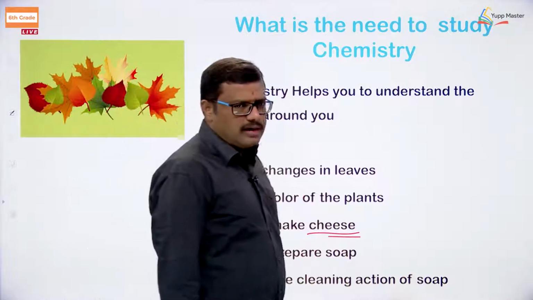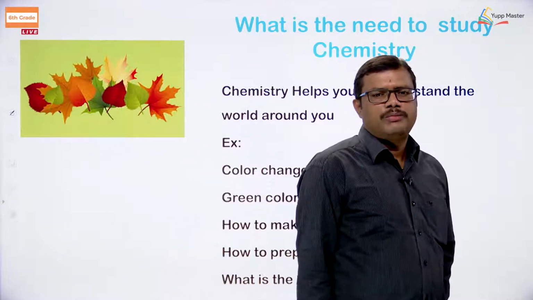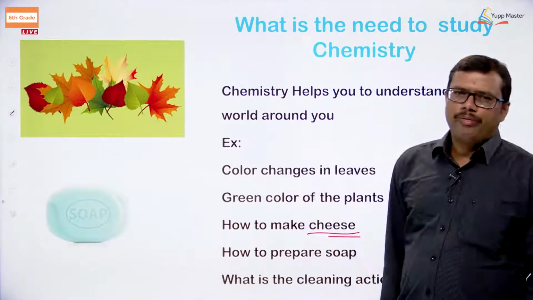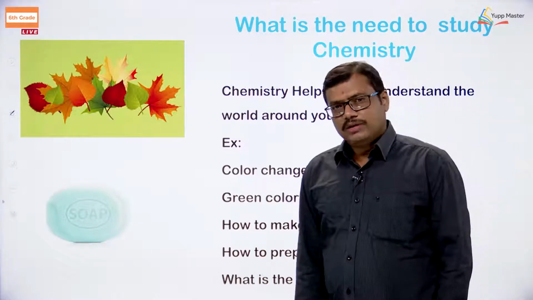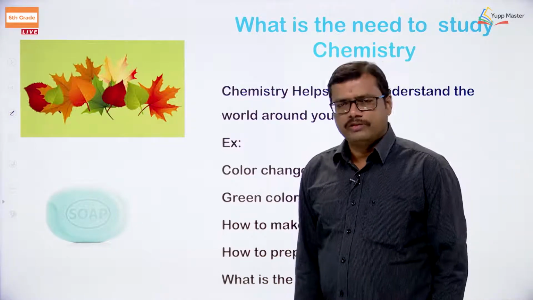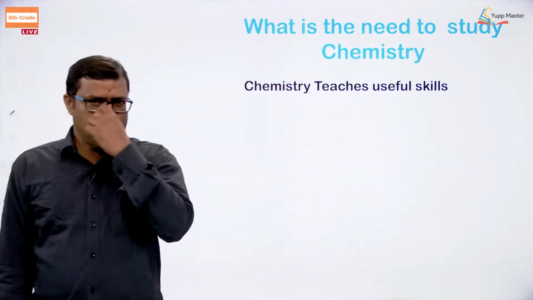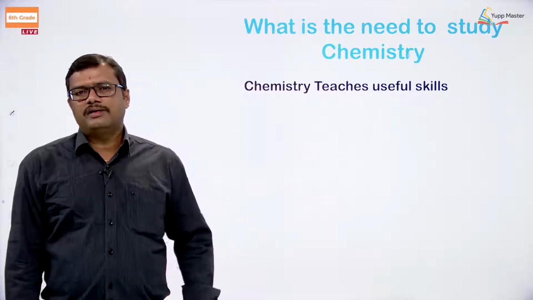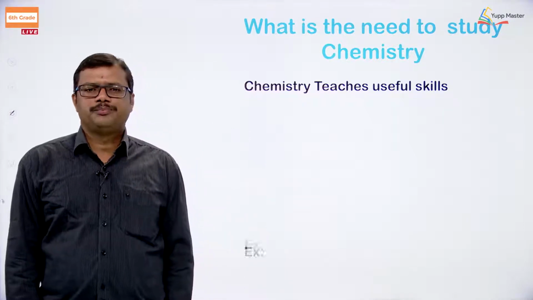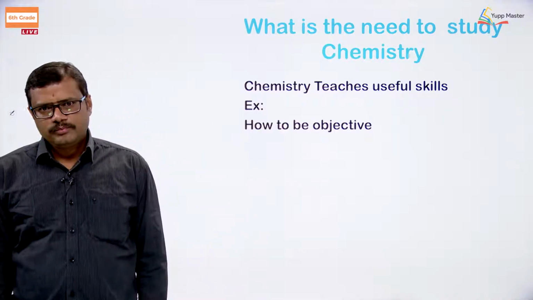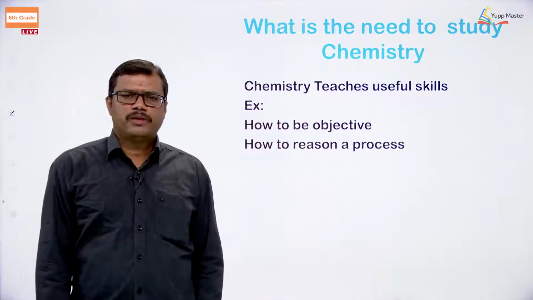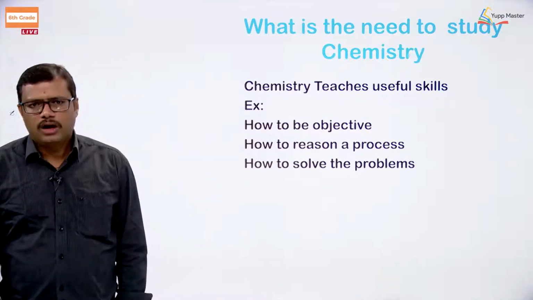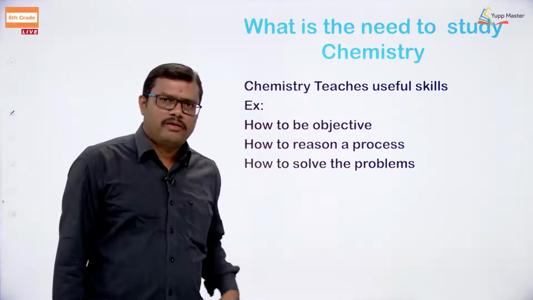So the beautiful colors of leaves can be explained clearly. Soap preparations, as well as the cleaning actions of soap, we require chemistry. So chemistry is everywhere, so we have to learn chemistry, right. Chemistry is not only present everywhere, it also teaches us useful skills. How? How to be objective, how to reason a process, how to solve the problems when we are facing some